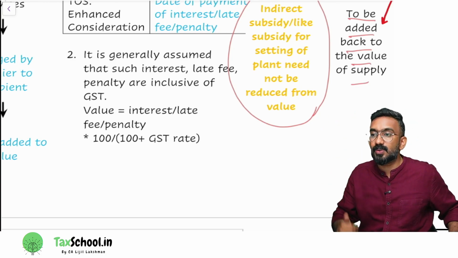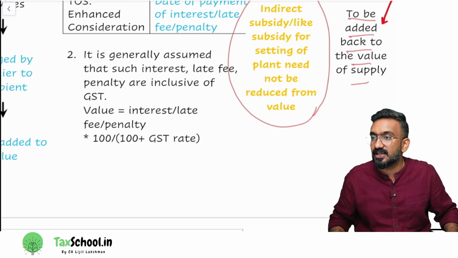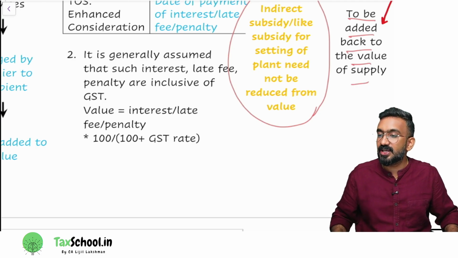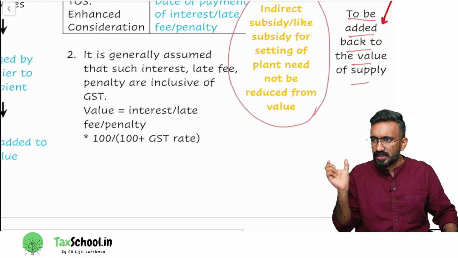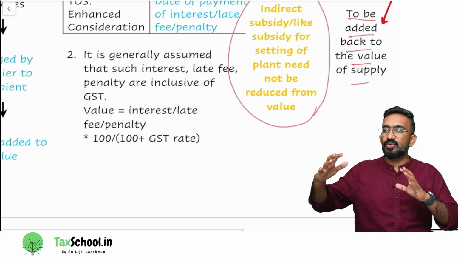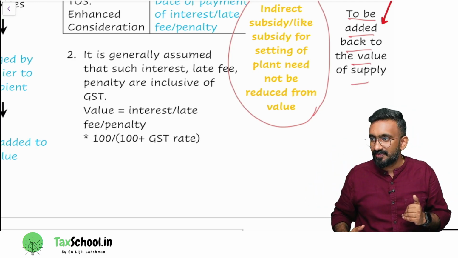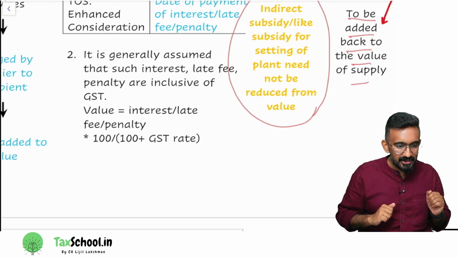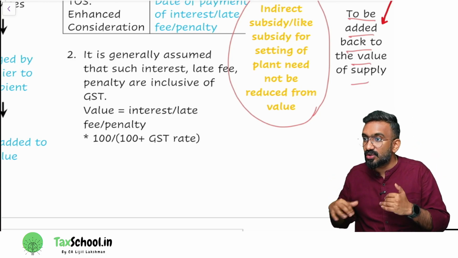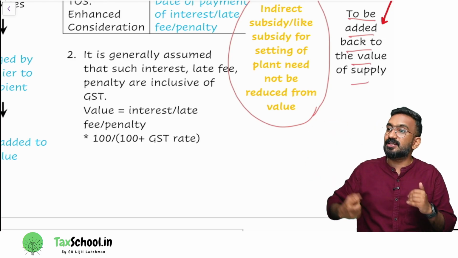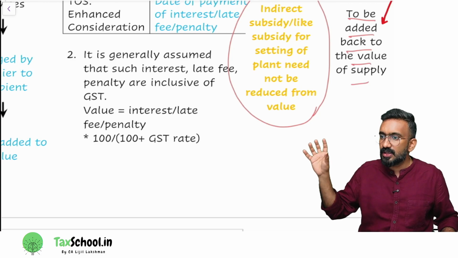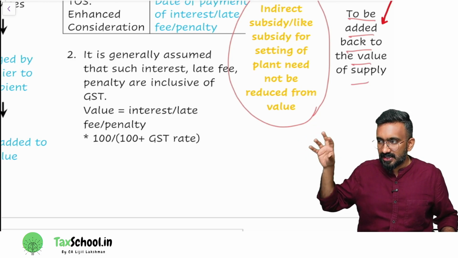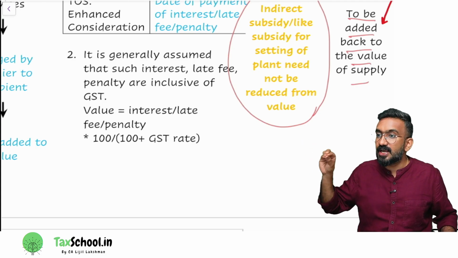So can you tell me what will be the formula for computation of GST here? Value and GST, how do you compute this? We should assume whatever interest you got is value plus GST. So if the value is 100%, GST is 18%, whatever you got, 20,000, should be associated to 118%. So how will you compute value? Value is equal to the interest, late fee, penalty, that is 20,000 into 100 divided by 100 plus GST rate.